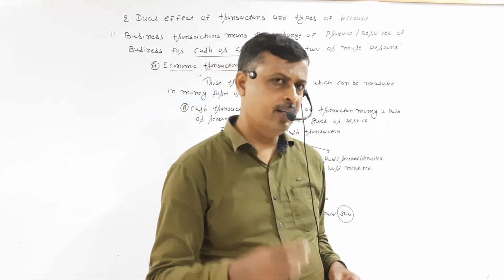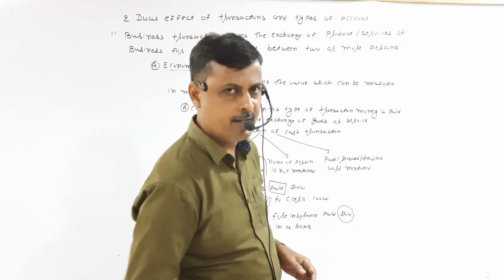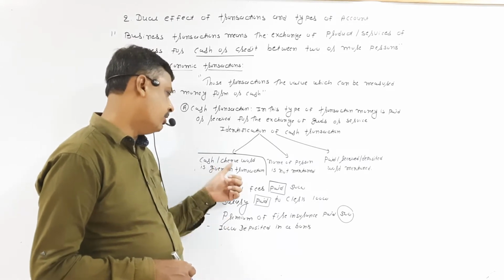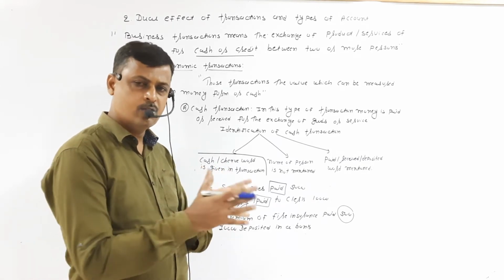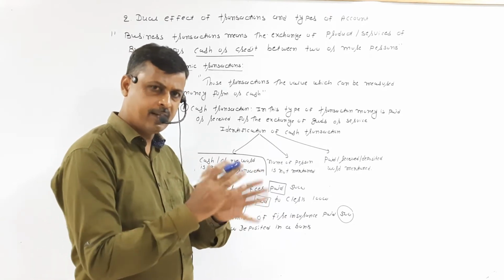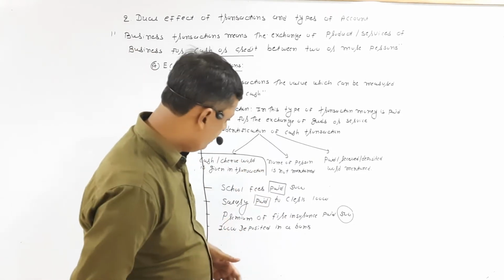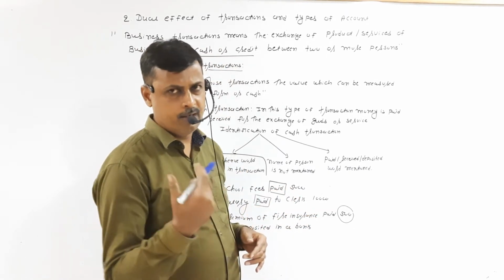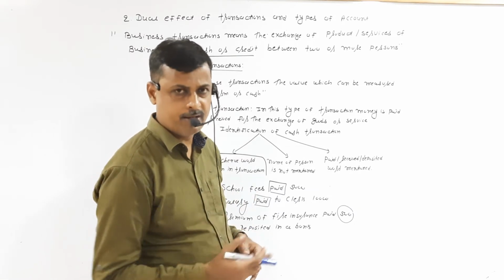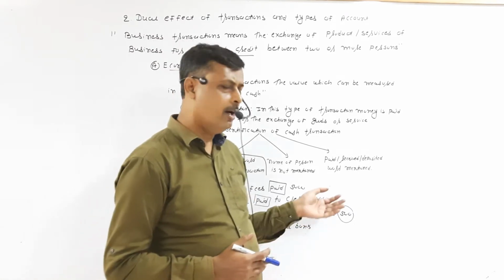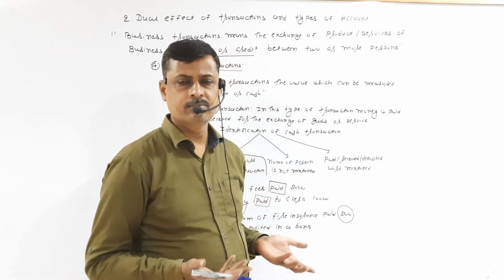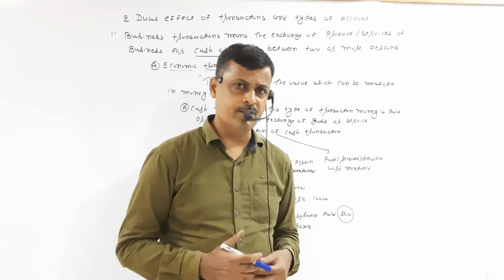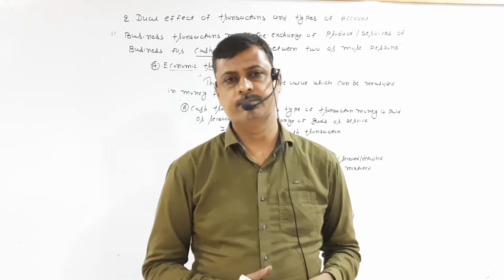So here I am providing 3 tricks to identify the cash transactions. Whenever in any transactions, cash, check word is given clearly, so you can easily identify that this is a cash transaction. Whenever in any transaction, a name of person, a name of shop, a name of firm is not given, that is also called cash transactions. And whenever the word is given paid, received, deposited, it also suggests this is a cash transaction.